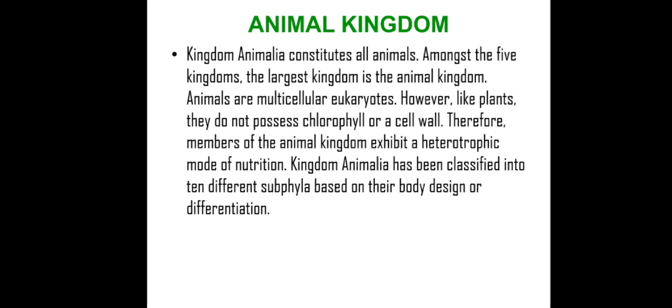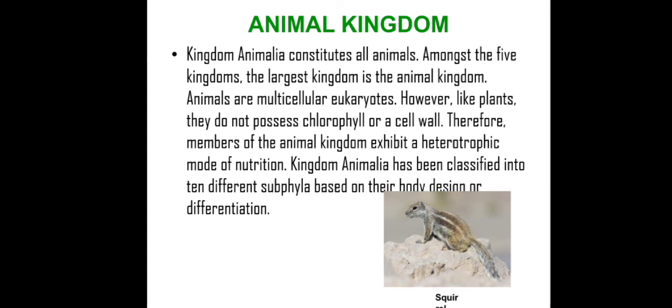Therefore, members of the animal kingdom exhibit a heterotrophic mode of nutrition. They are always dependent on either plants or other animals. Animals have been classified into 10 different phyla based on their body design or differentiation. A squirrel is an example of the animal kingdom.